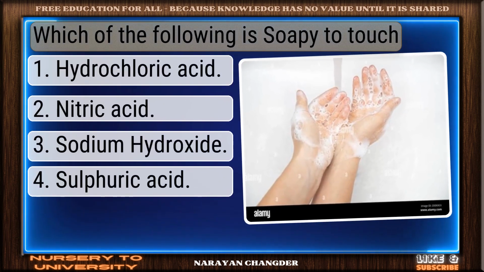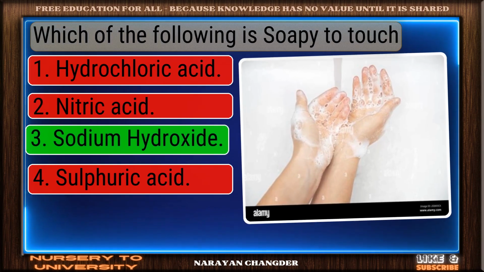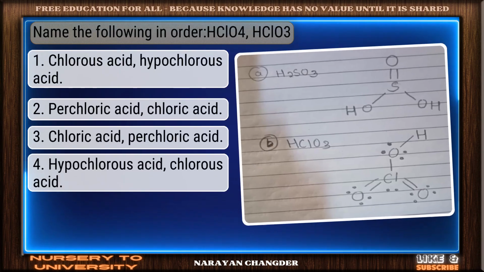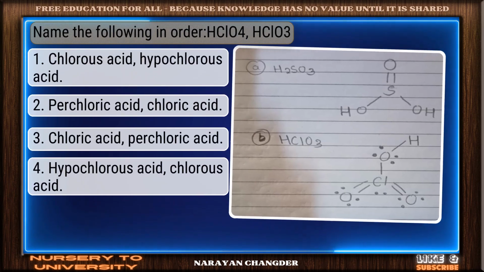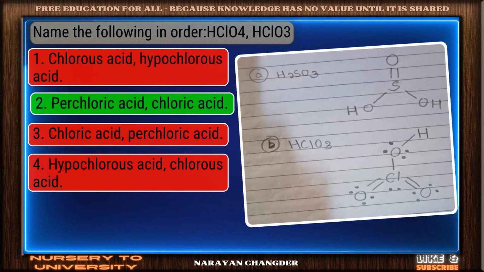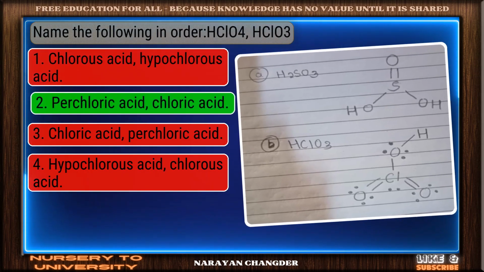Which of the following is soapy to touch? Smart move. Sodium hydroxide is an accurate answer. Name the following in order: HClO4, HClO3. Excellent choice. Perchloric acid, chloric acid is the right answer.